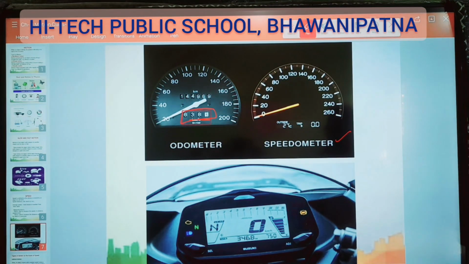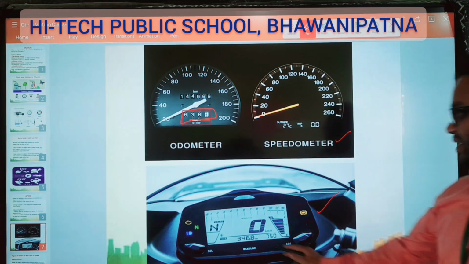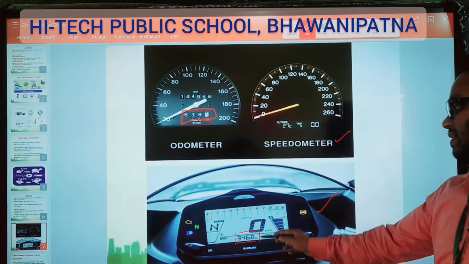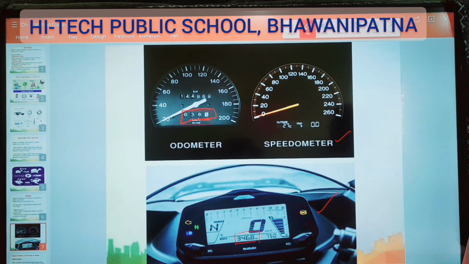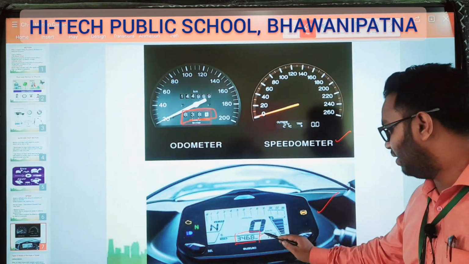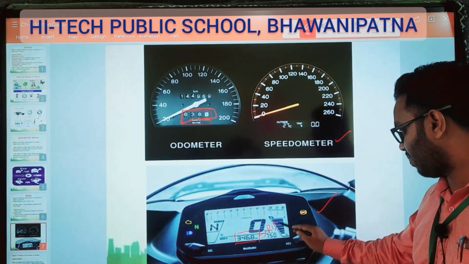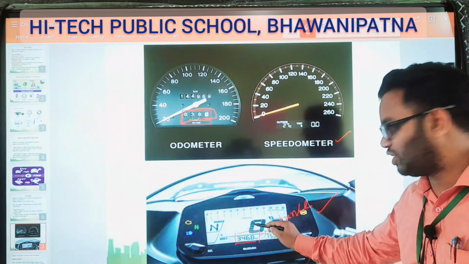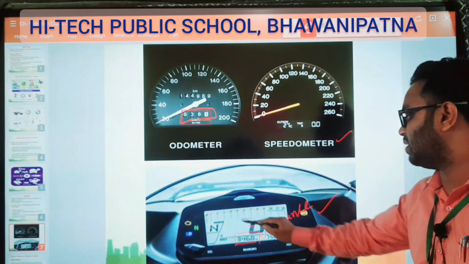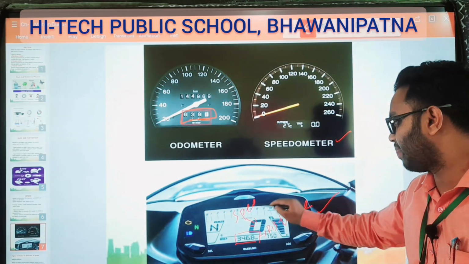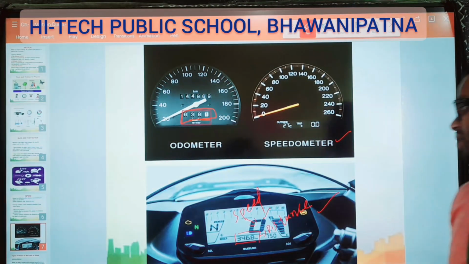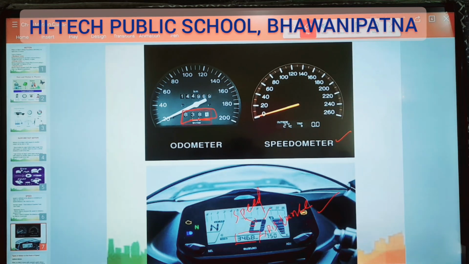Got it? And here now a digital meter. Here in this place we can get the odometer. This will say the distance. And this one, here this 0 is written, this place will show the speed. Understood? So here this one is the speedometer, and this one is the odometer. So like this.